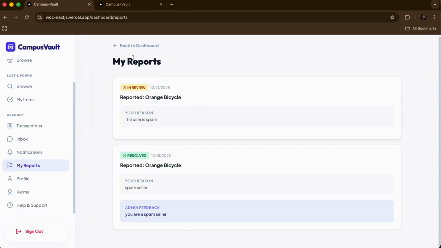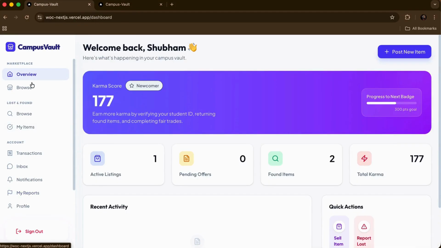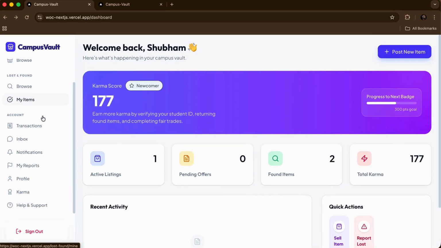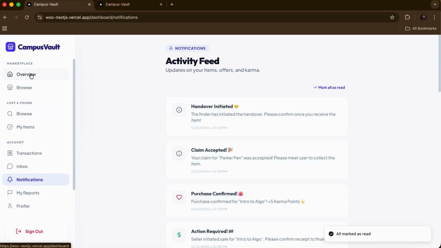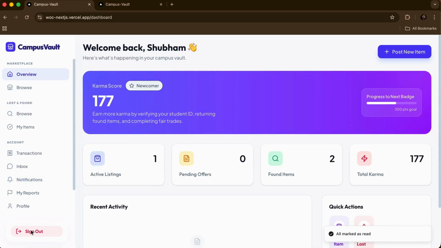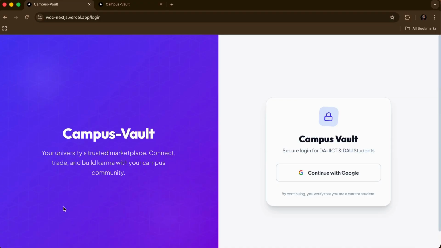Now coming back to the user section. So yes, that was all. The marketplace, a dashboard, lost and found section, mini dashboard for lost and found, the transactions, inbox, notification, reports, profile, karma, help and support. If I go back to my notification section, I can mark all the notifications as read. So that was all from campus, but now I can easily sign out from here, and that's all.